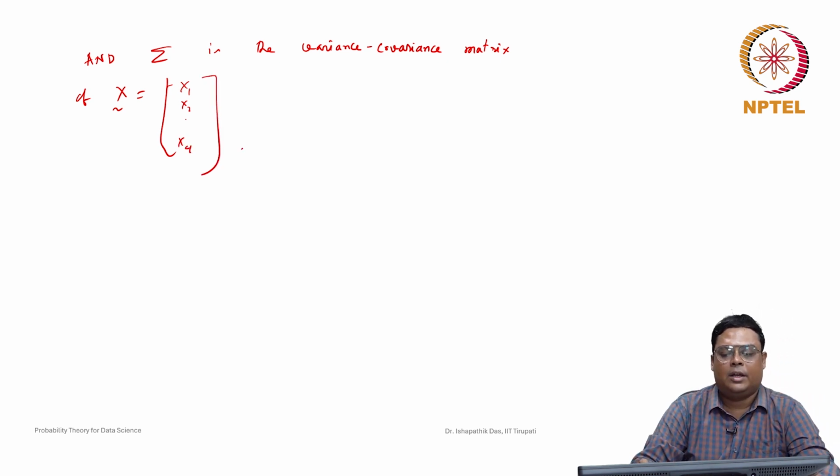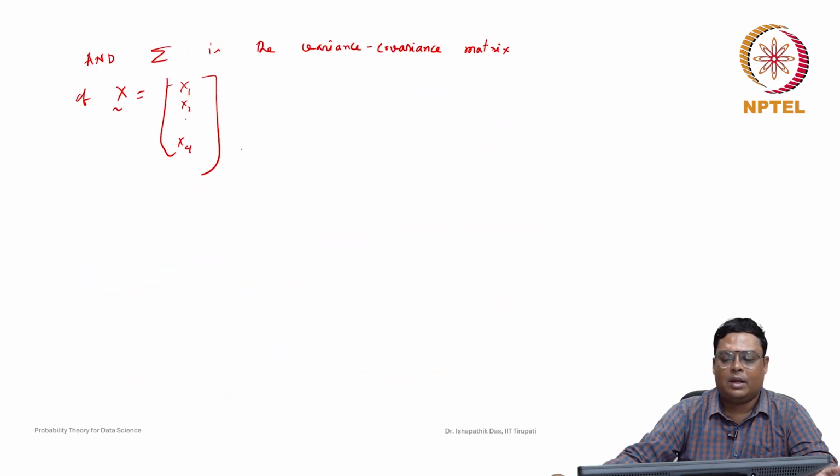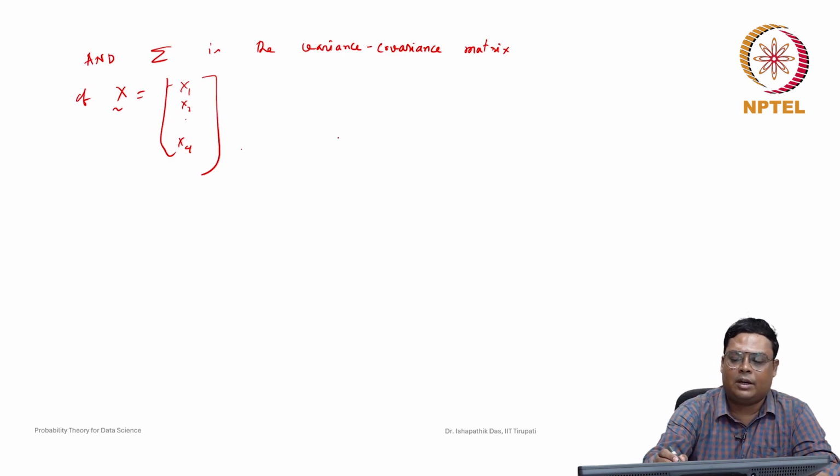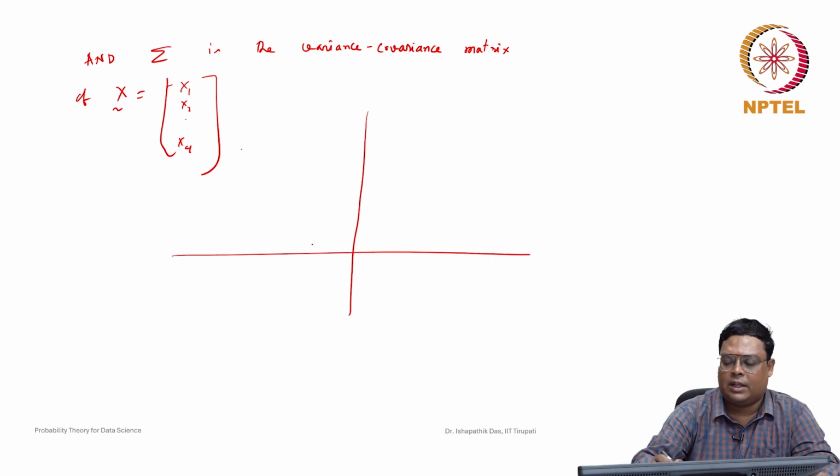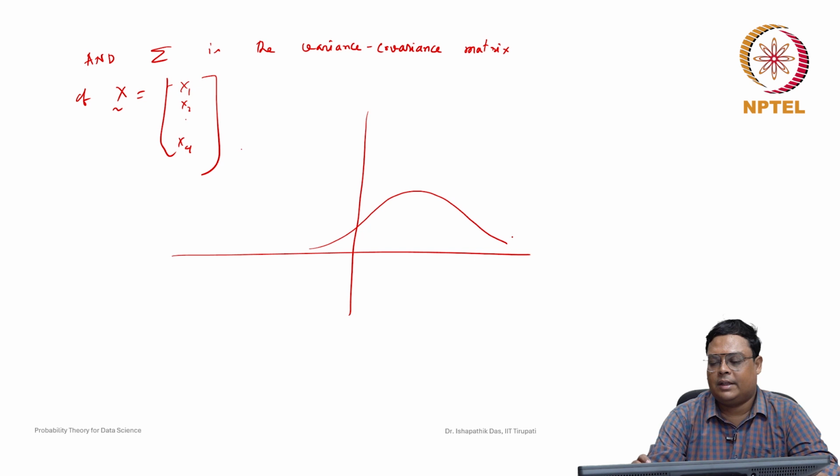Now we will not discuss the multivariate normal distribution in detail here. It is a little complicated because we are considering a multivariate random variable. It is not as simple as the univariate case. Just remember that whenever you are considering a univariate distribution, the density function looks like this. For multivariate cases it cannot be represented so simply.